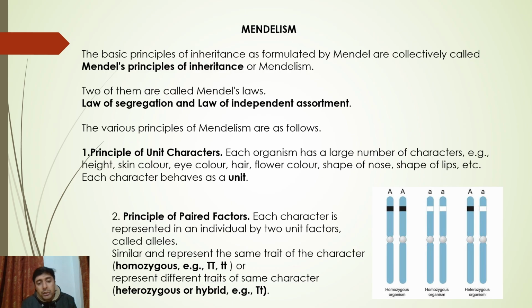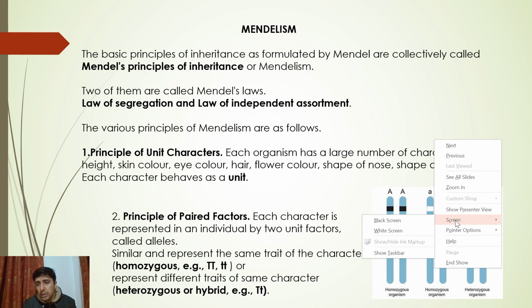The first one is called the principle of unit character. It's a pretty simple and straightforward law. It says that each organism, whether you take a pea plant, a human being, or an animal, any organism, has a large number of characters. The word character, what does this word mean? Let me just go to the pointer options.